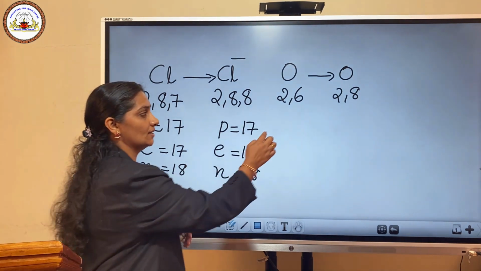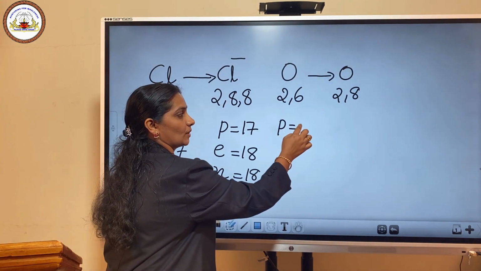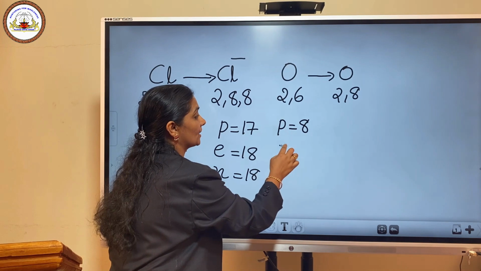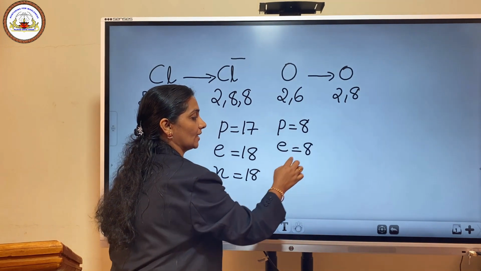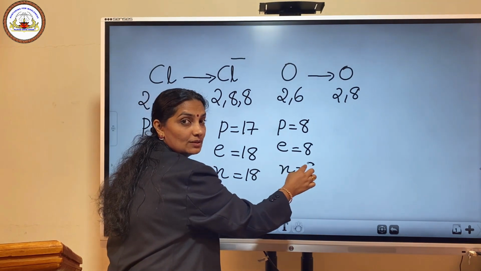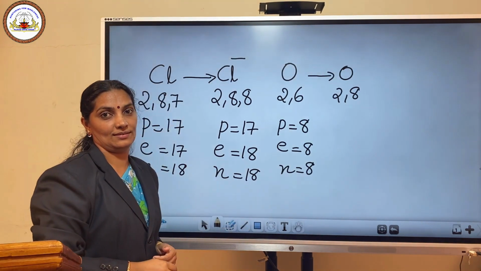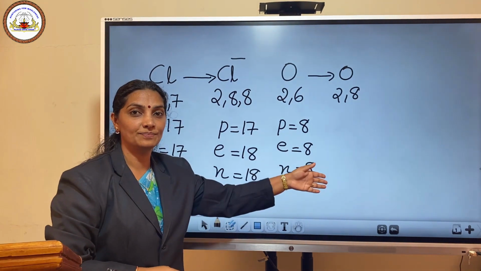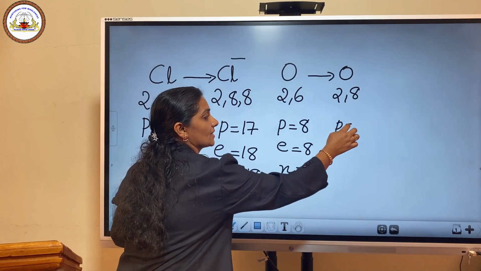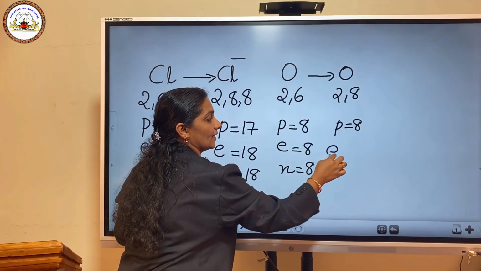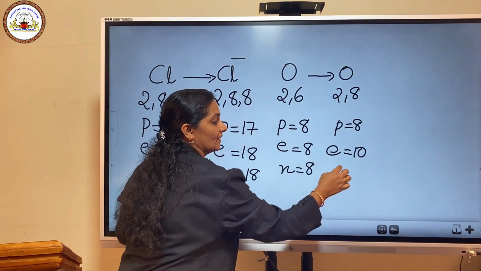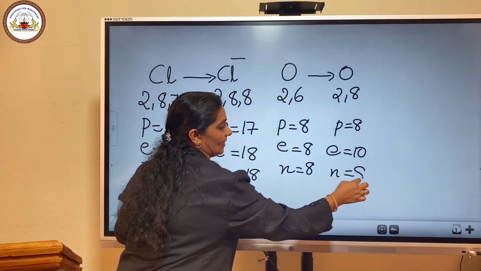Then compare the subatomic particles. Protons is equal to 8, electrons is equal to 8 and neutrons is equal to 8. What about the next one? Again, protons 8, electrons 10 and neutrons 8.